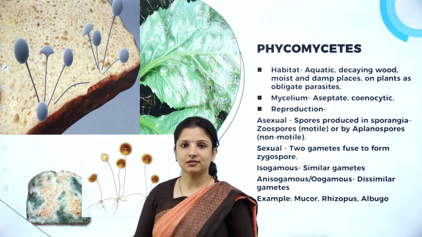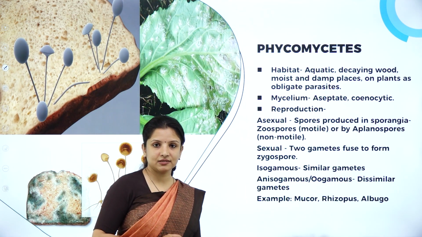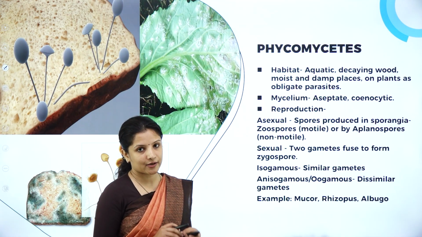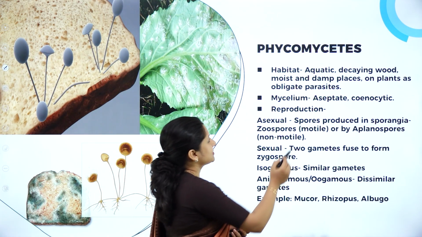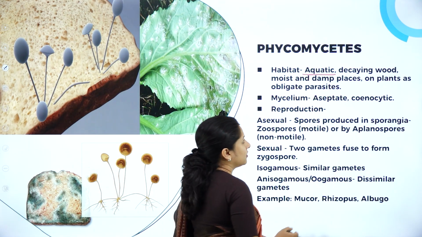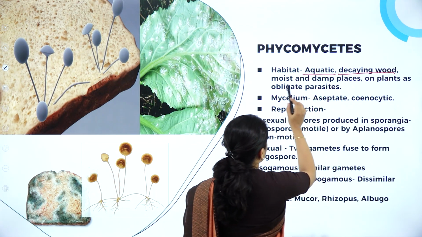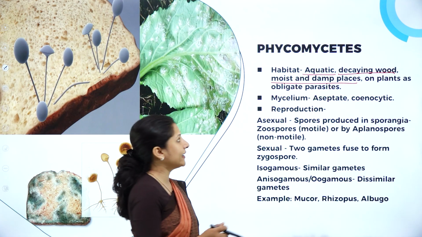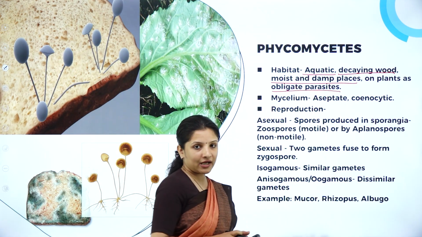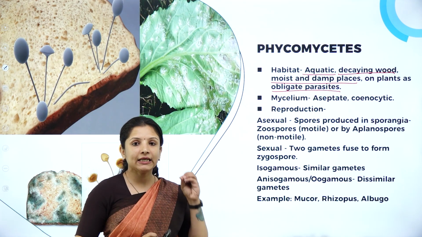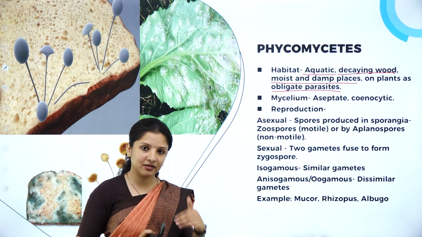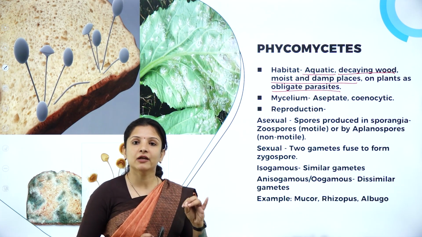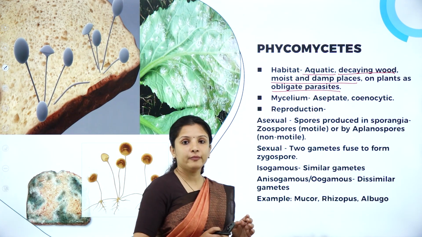Talking about Phycomycetes: phyco means plants, mycetes is fungi. So those fungi which majorly grow on plants are called Phycomycetes. Their habitat is aquatic, they can live in both fresh and marine waters. They are found in decaying wood, in moist and damp places, and the majority of them live on plants as obligate parasites. Obligate parasites can only live on a living host. If the plant dies, the fungi will also die. For their survival, they always need a live host.